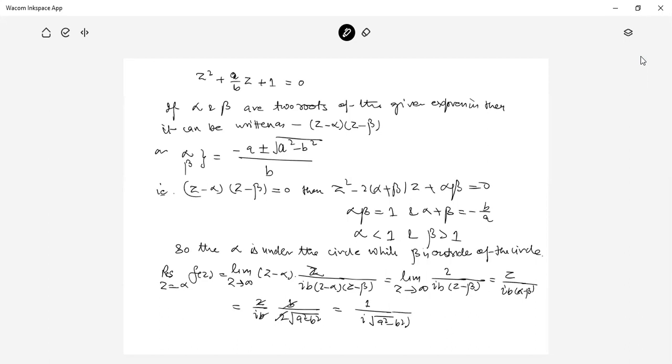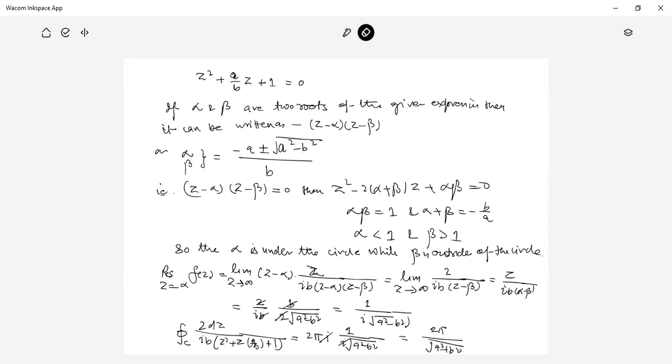So the required integral over C of 2 dz upon ib (z squared plus 2za by b plus 1) is equal to 2πi times 1 by i under root a squared minus b squared. The i cancels, so it is 2π upon under root a squared minus b squared. And this is your answer.